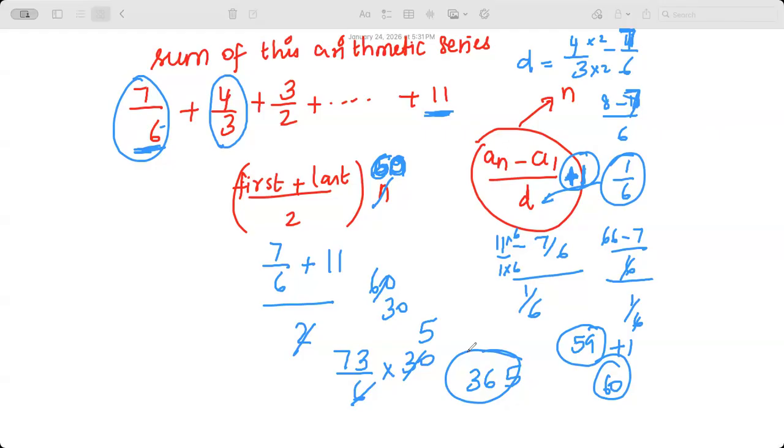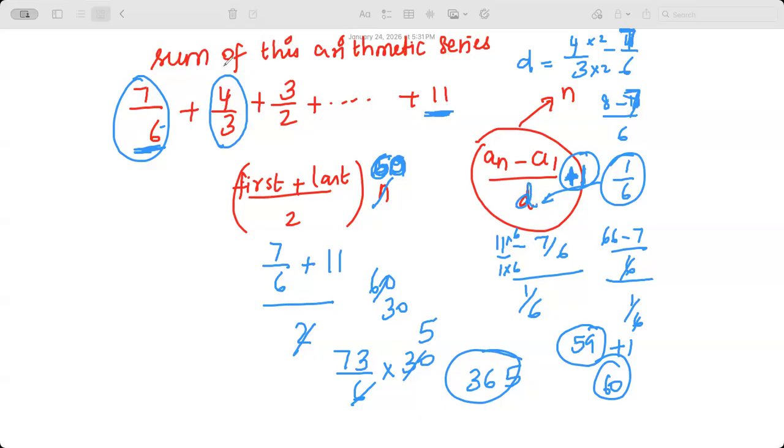Swarit, did you follow or got stuck? I got stuck. Where? Just like how to, because I never learned how to do arithmetic series. Okay. Shall I redo? Do you want me to redo? No, I understand it.